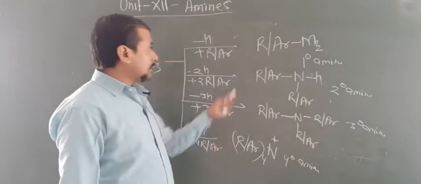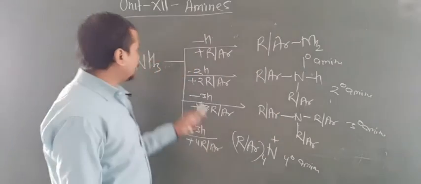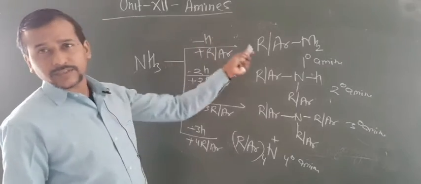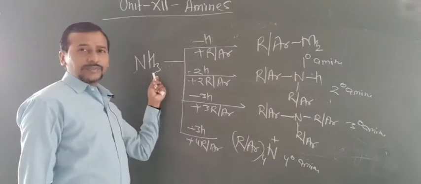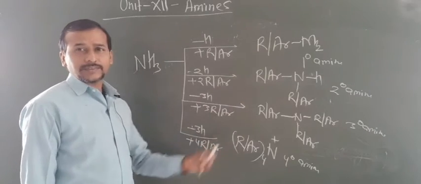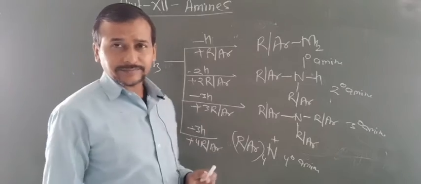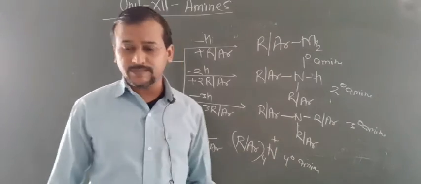Here the 1 degree, 2 degree, 3 degree are decided by replacement of H. If 1 H is removed from ammonia, you get a 1 degree amine. When 2 H are removed, this gives a 2 degree amine. When 3 H are removed, this gives a 3 degree amine. When 3 H are removed and 4 R are added, in that condition you get a 4 degree amine.